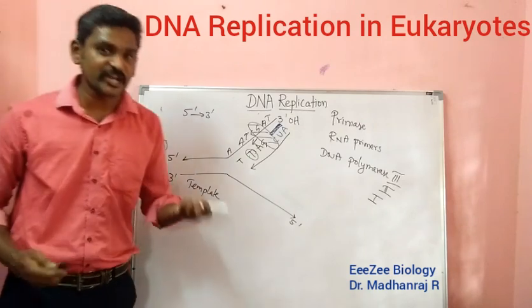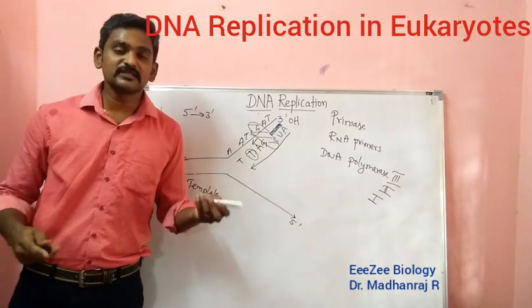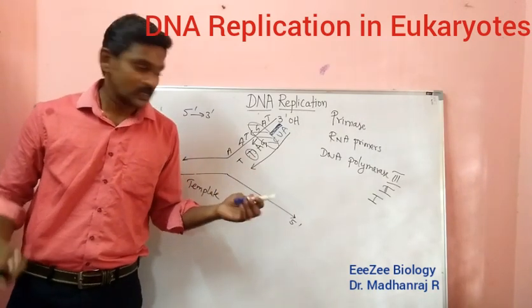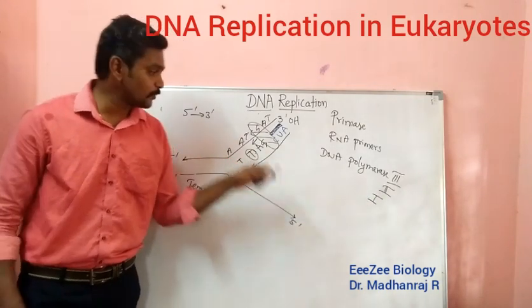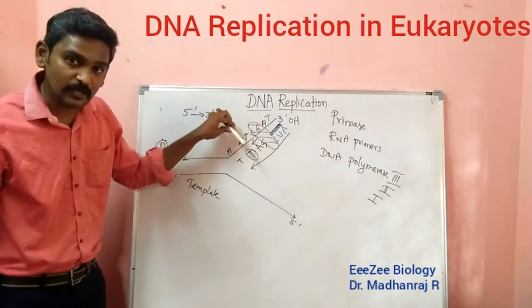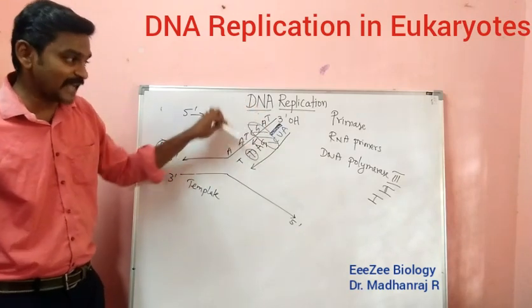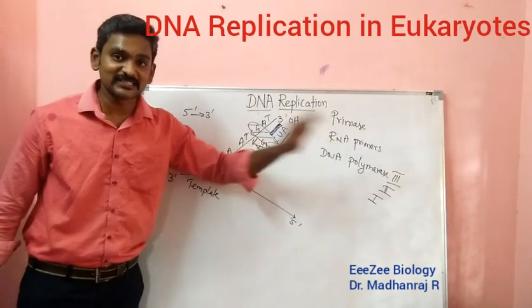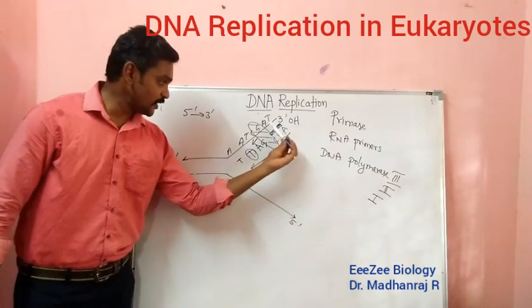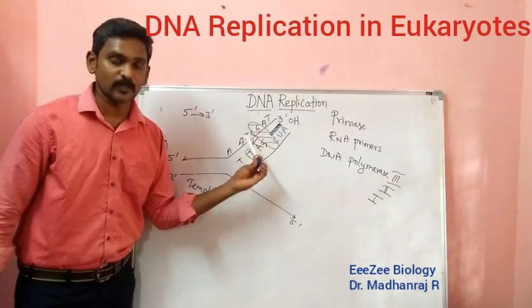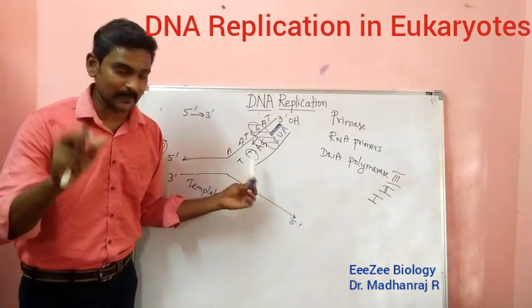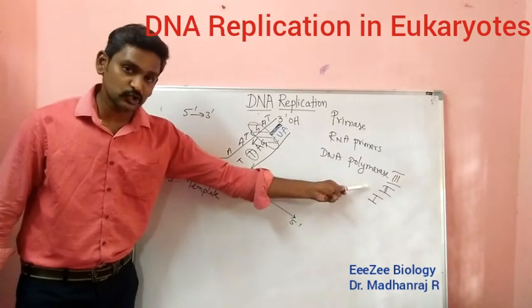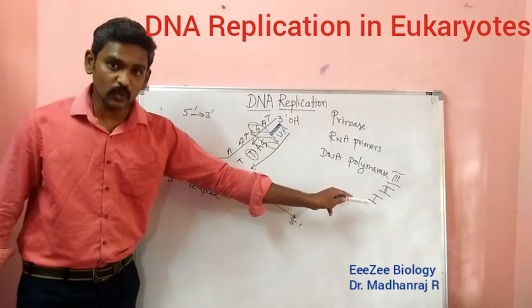That leads to mutation, and mutation can lead to genetic disorders. In those cases, polymerase 2 and polymerase 1 perform the proofreading mechanism. They check whether the bases added by polymerase 3 are right or wrong. If it is wrong, they replace it with the correct base pair.